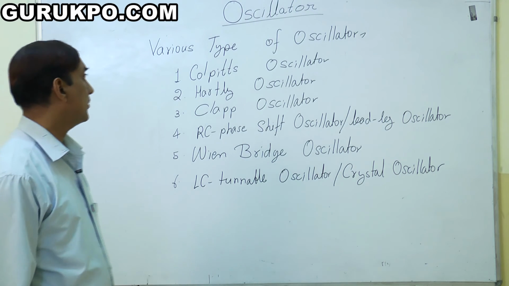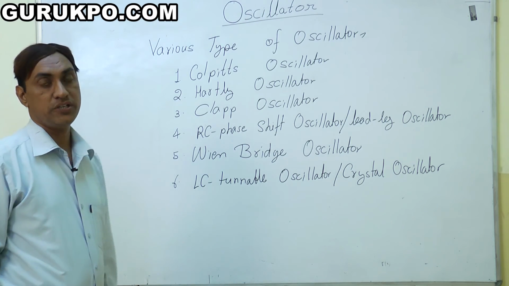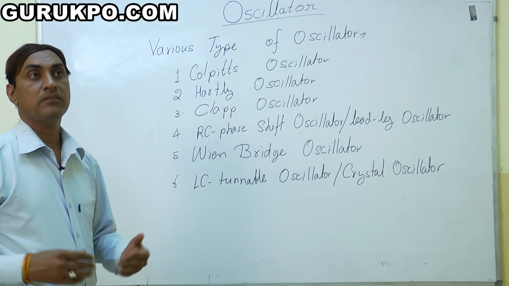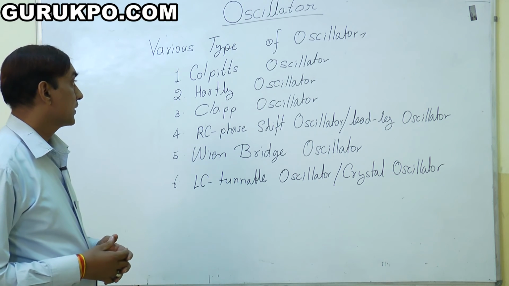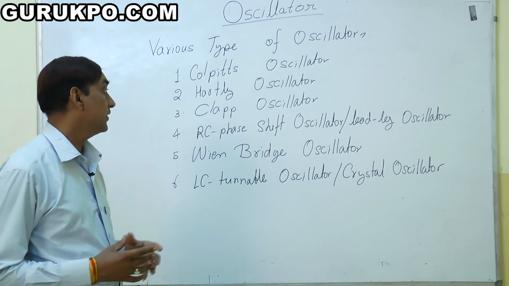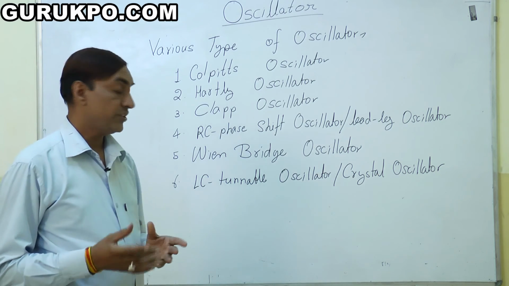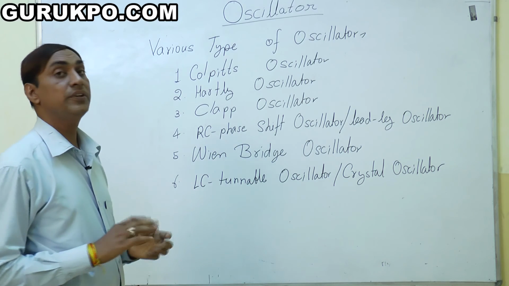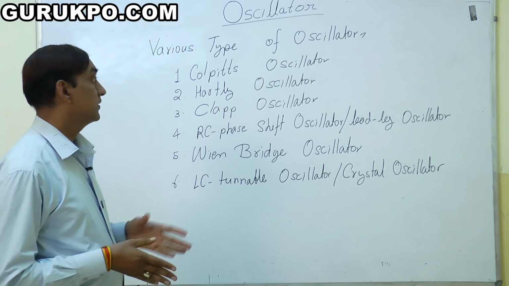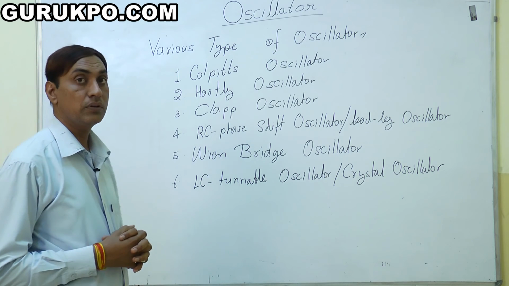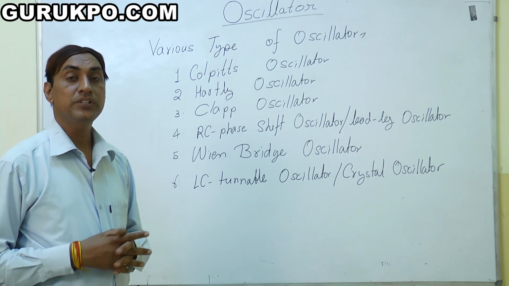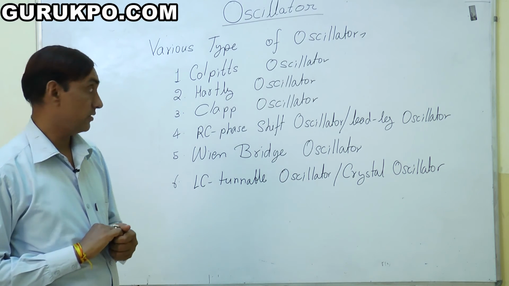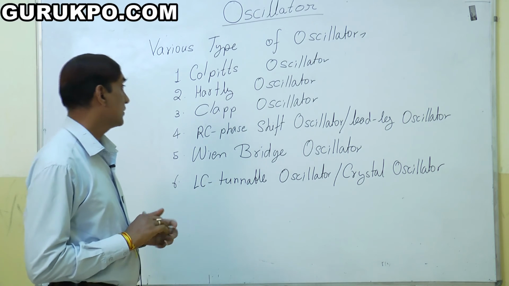Now we are talking about the various types of oscillator. Various types of oscillators are available in the market as per our requirement. Some oscillators are given by different conditions, different criteria, and different uses. That's why they are given names, because the name comes from the scientists or researchers who discovered that type of oscillator. So the first oscillator is the Colpitts oscillator.